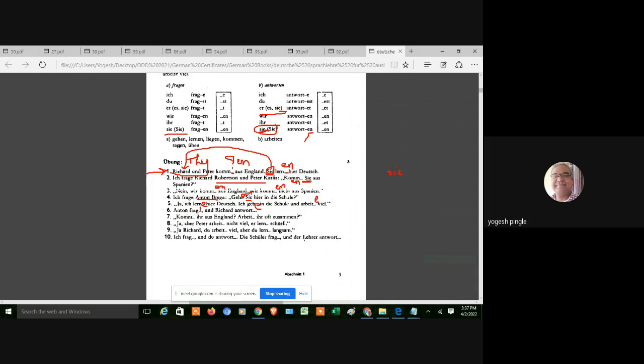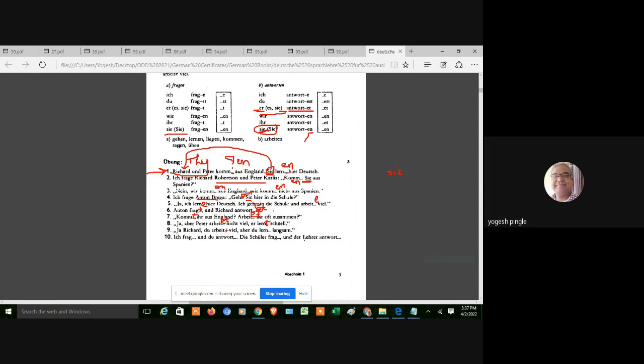Anton fragt und Richard antwortet. Antwortet. Why? Because Richard is nothing but "er". Richard means he. He answers. So "er antwortet". So kommt ihr aus England? Are both of you coming from England? Arbeitet ihr oft zusammen? Ja, aber Peter arbeitet nicht viel. Er lernt schnell.